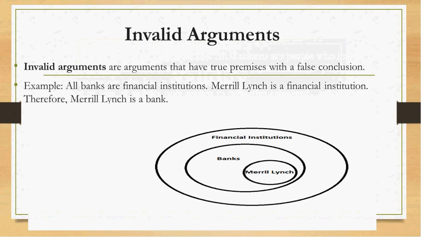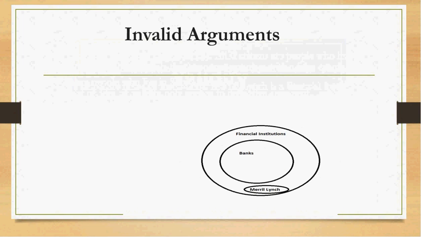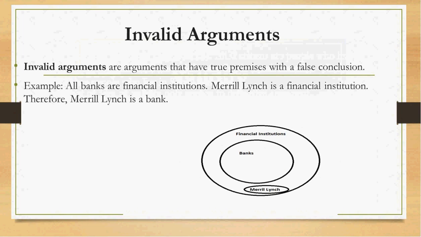And because that logical possibility exists, here we have it shown, that Merrill Lynch is outside the category of banks, all the premises would still be true, right? All banks are financial institutions would still be true, and this diagram here does represent that possibility. Merrill Lynch would still be a financial institution, and notice that Merrill Lynch is inside the category of financial institutions.